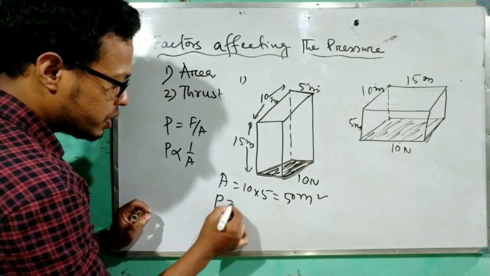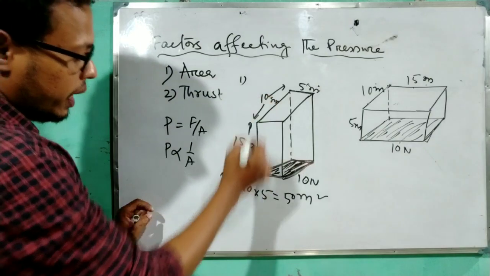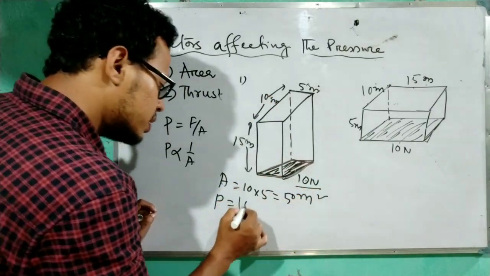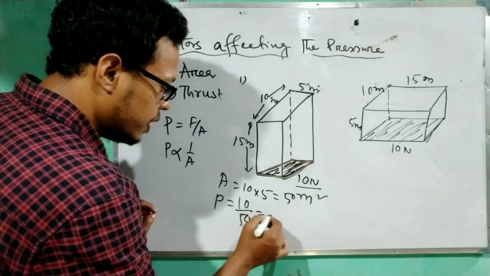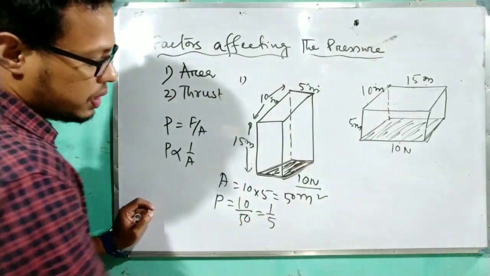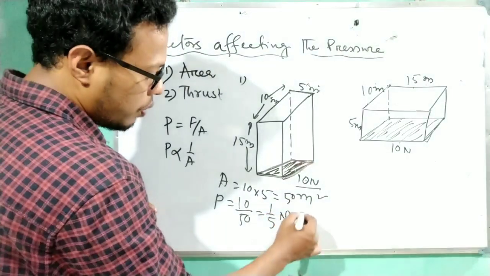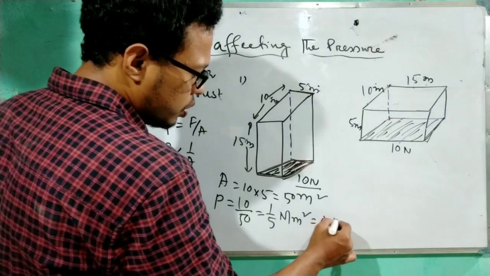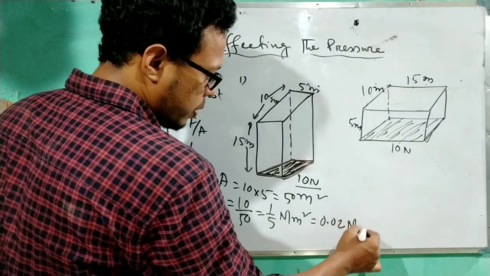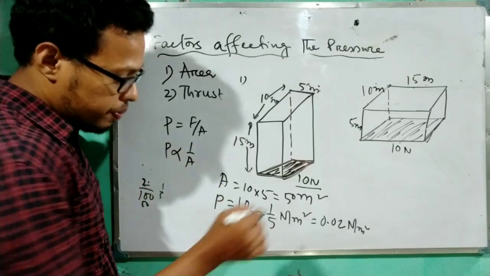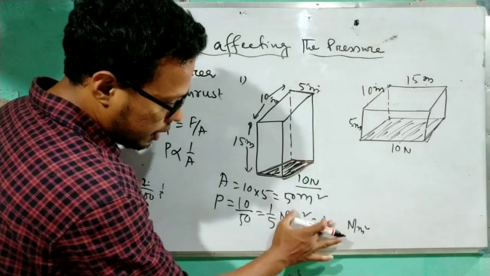So what will be the pressure? Pressure equals F by A. F is given, say 10 Newton, means weight. So this is 10 upon 50, which is 1 by 5. Okay. 1 by 5 is in the unit of Newton per meter square. It is near about 0.02. Okay. No sorry, this will come 0.2.